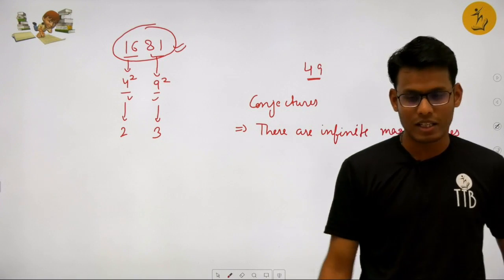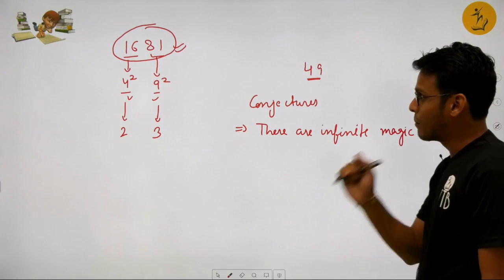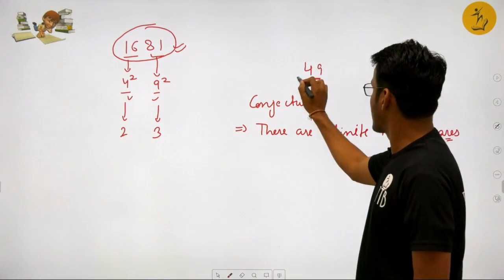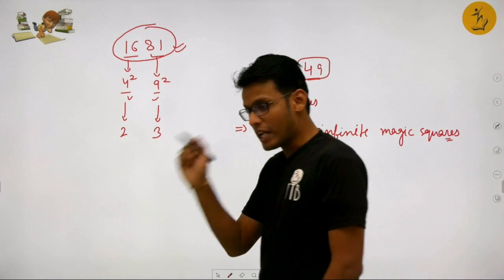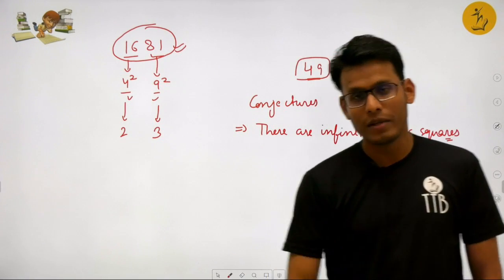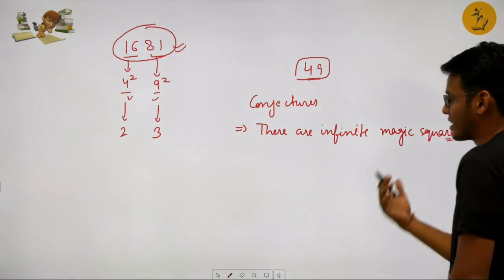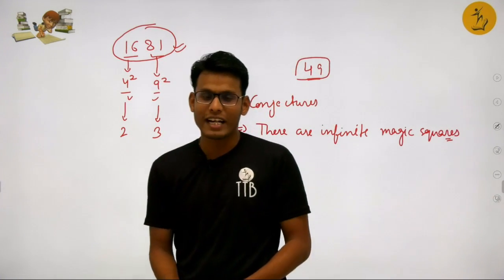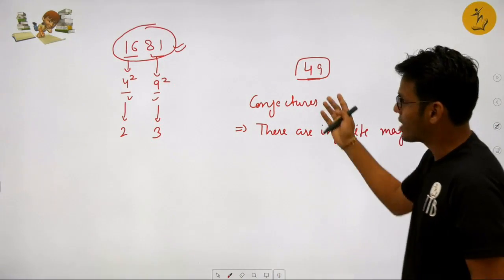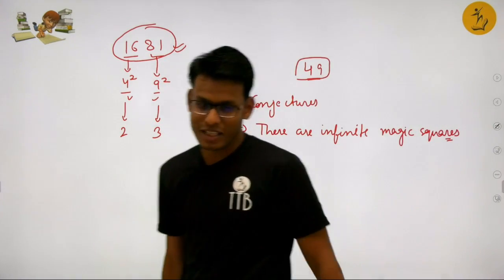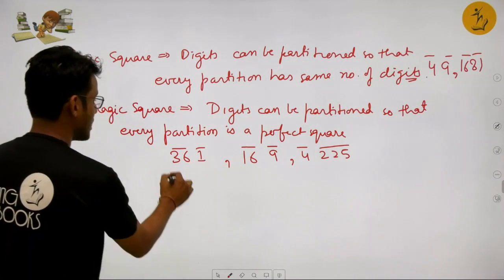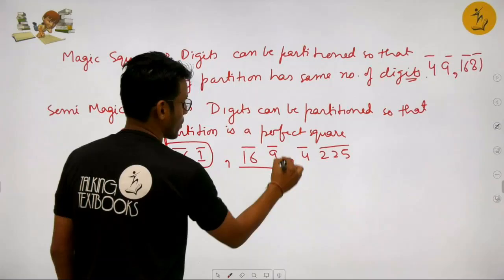So there are infinite magic squares, and if you are able to find a pattern by which we can find the next magic square, I have just given you the hint. If you are able to find the pattern to find the next magic square, then it will be something very great and it will be fun to do, right? So this is about today's video. It was about magic squares. So 1681 is a magic square, then 49 is another magic square. These numbers are semi-magic squares.